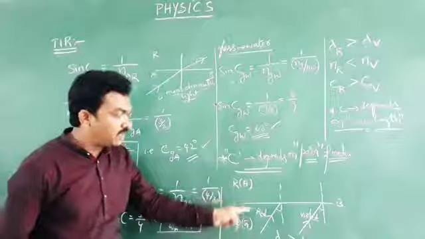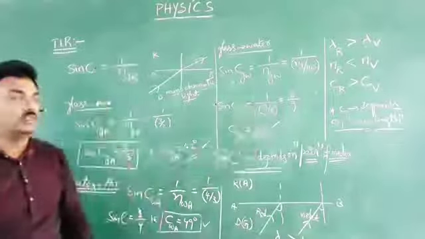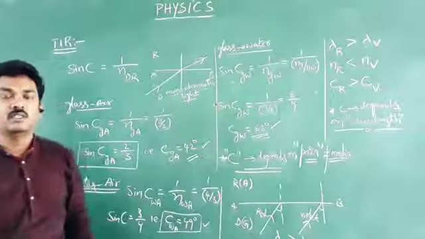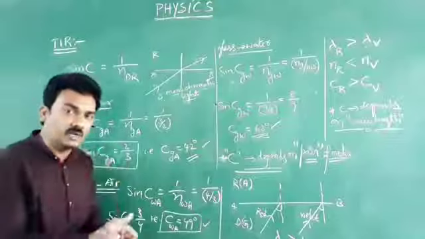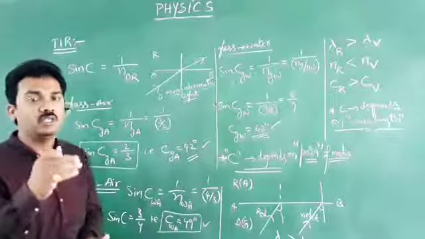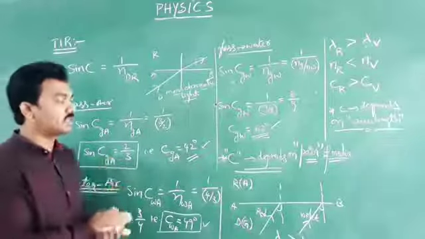For a given pair of media, if the wavelength changes, the critical angle changes. So these two are the points that can influence the critical angle of incidence in denser medium with respect to the rarer medium. This is what I wish to conclude in this class.